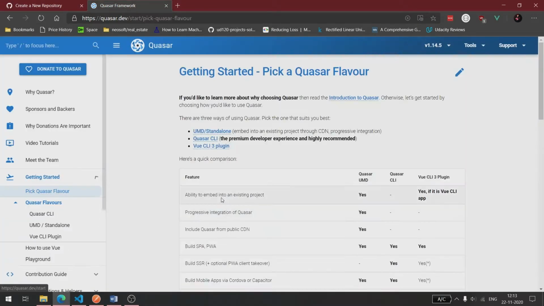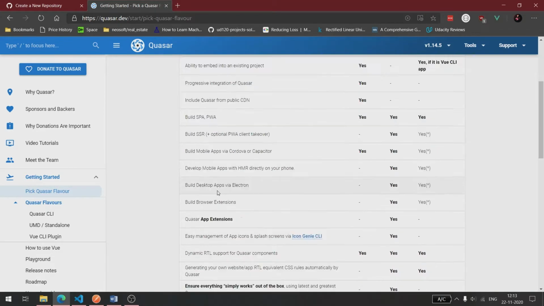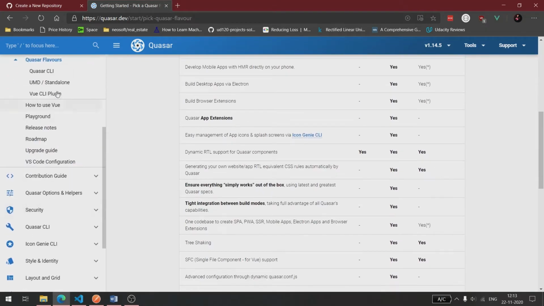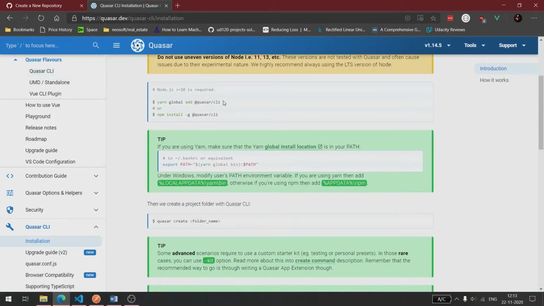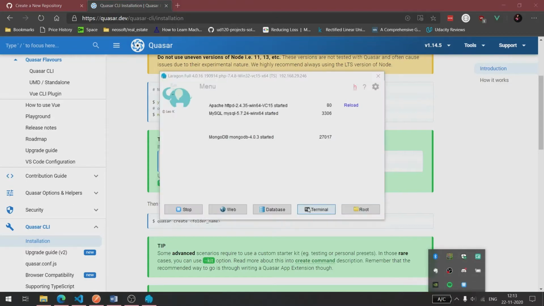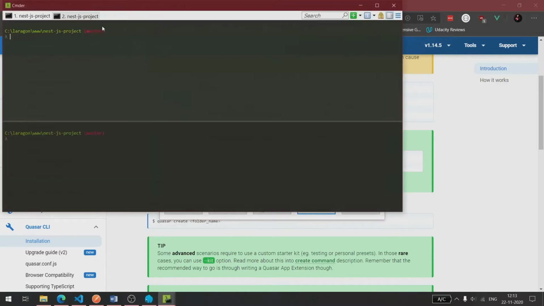So let's get started. There are three ways you can use it: standalone, using a CDN, you can use Quasar CLI, and there is a plugin for Vue 3. I'm using Quasar CLI. Okay, so let's check that. Install Quasar CLI. You should have Node installed, obviously. Where is, yeah, terminal.